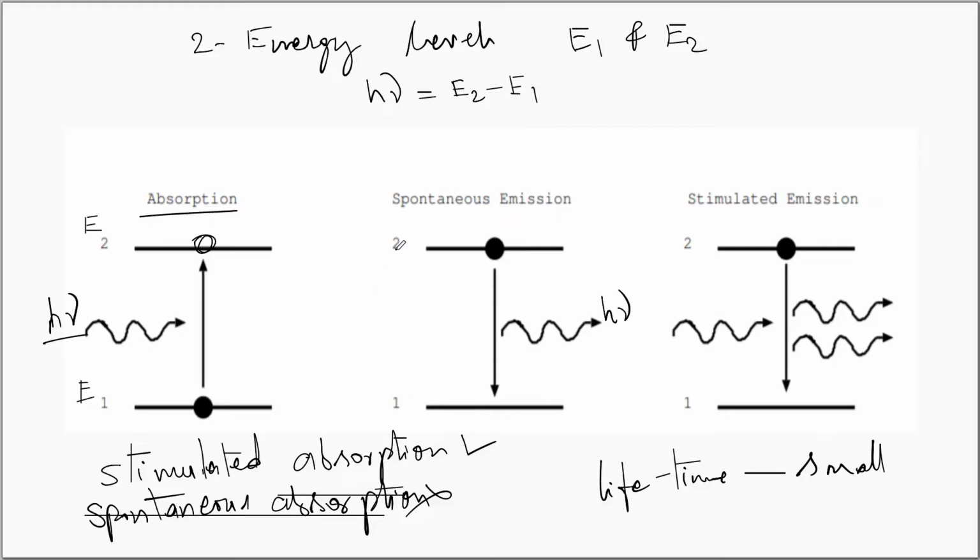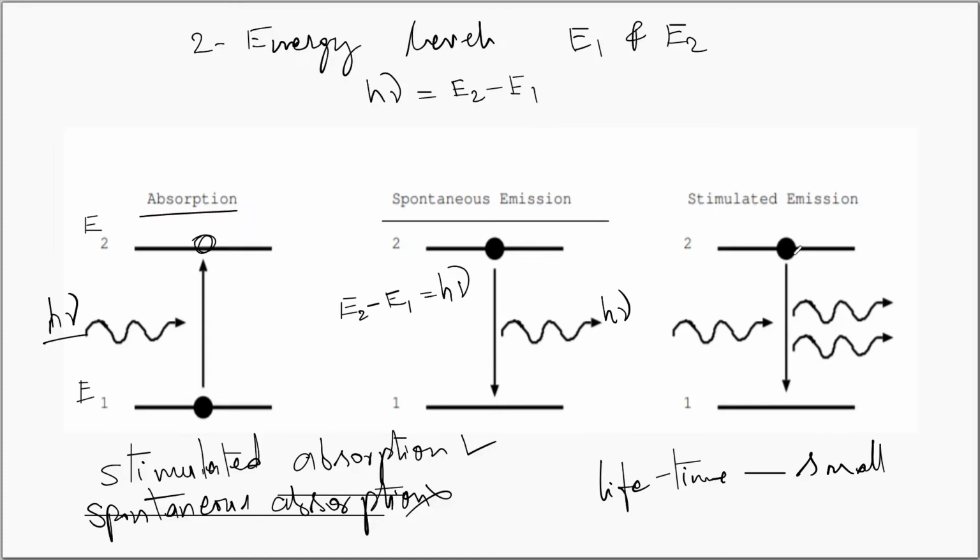Now what is happening is the electron is making a downward transition from energy level E2 to energy level E1. When a downward transition happens, energy will be released, and the energy released will be equal to the difference between these two energy levels, that is E2 minus E1. And we know very well that E2 minus E1 is h nu. So whatever energy that is absorbed initially, the same amount of energy is released now. And this process is called as spontaneous emission process.